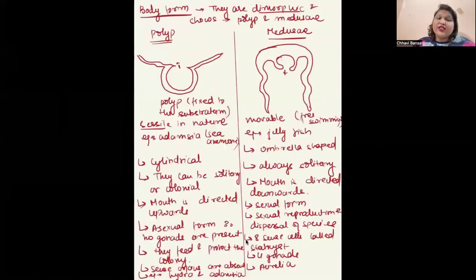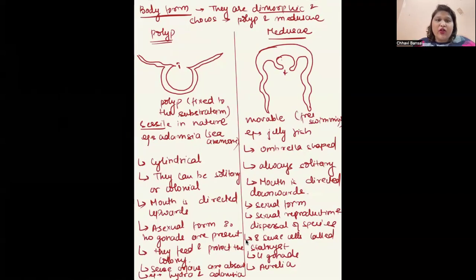Now, body form. We discussed they are polymorphic. Actually, they are dimorphic, meaning they show two morphologies: one is polyp, the other is medusa. Polyp is the one fixed to the substratum, sessile in nature, whereas medusa is the free living or free swimming form. An example of polyp is Adamsia or sea anemone, whereas an example of medusa is jellyfish. The shape of the polyp is cylindrical, whereas the shape of the medusa is umbrella shaped.